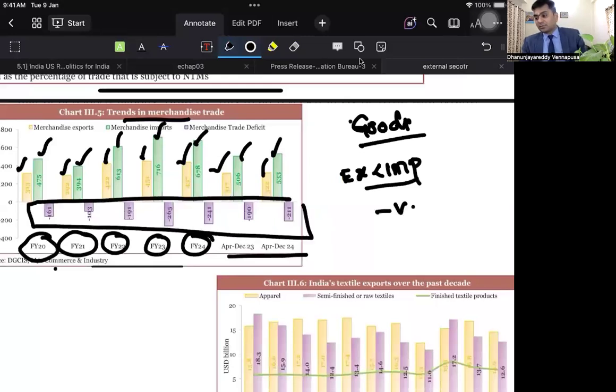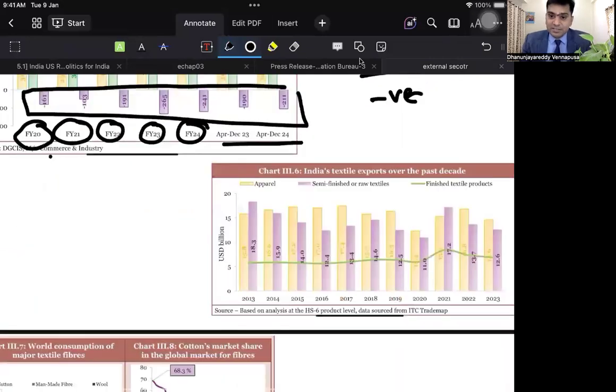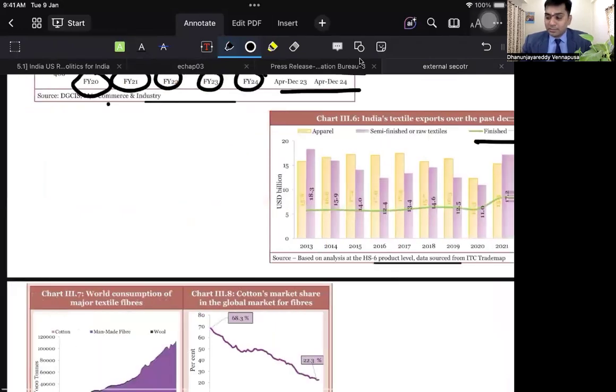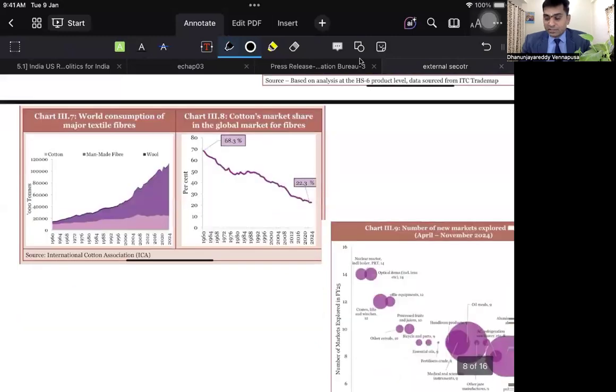So it is negative. As far as the textile sector is concerned, the textile sector is playing a very crucial role in India's development. This is what they have discussed. We have been producing apparels, we have been producing finished raw materials. Overall, finished textile products have also shown substantial improvement in the world. And if you look at world textile consumption, the majority of textiles consumed are man-made textiles. So this has some advantage.